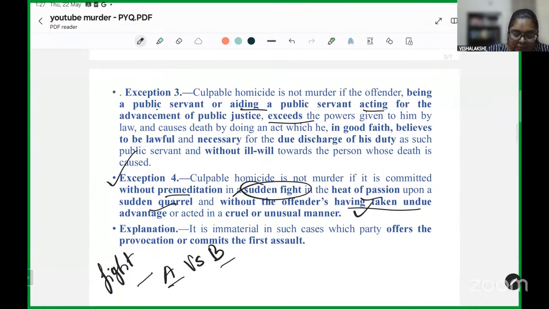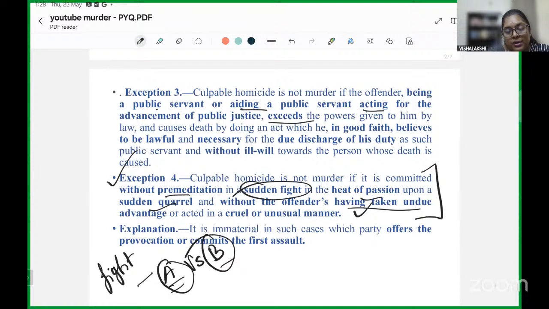Unlike what has been asked to you in this question, when you say that this exception is applicable to a person involved in a fight, then it doesn't matter who was the person who started the fight. Either of the persons could have been the one who gave the first assault.